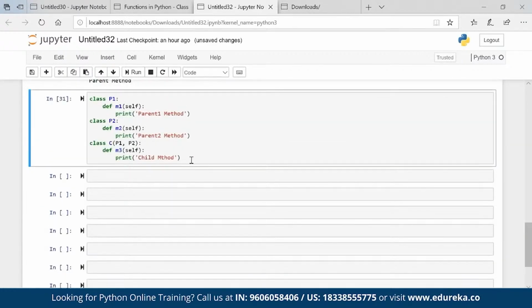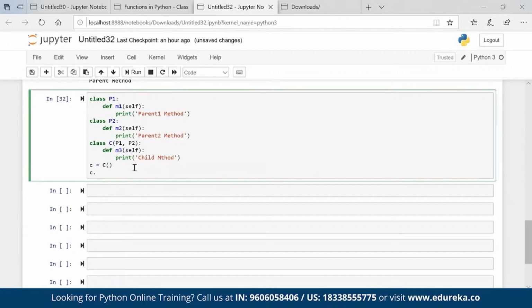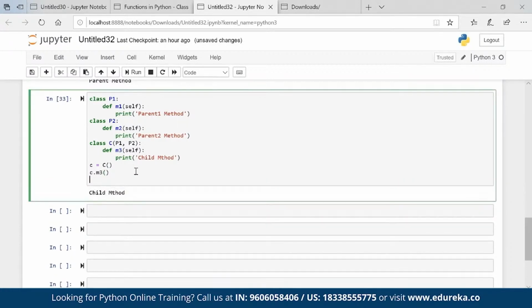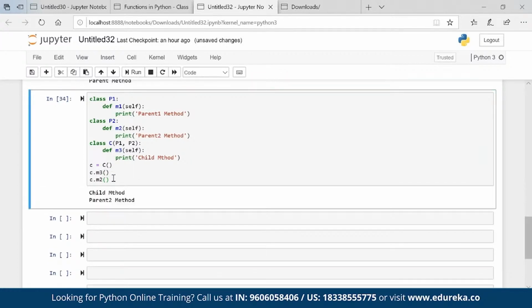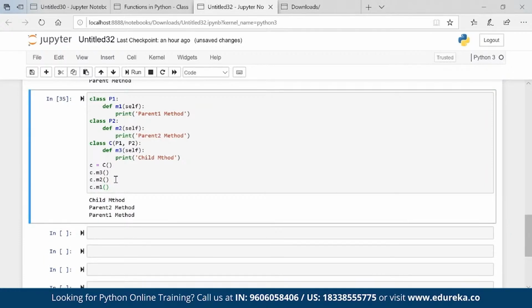Okay. Now what will we have? C should have a property of its own, M3. C should have the property of M2 also, which is coming from parent 2, and C has a property which is coming from parent 1 as well. So if I go ahead and create an object C, and if I call C dot, let's say M3, looks fine. C dot M2 looks fine as well. C dot M1 looks fine as well.